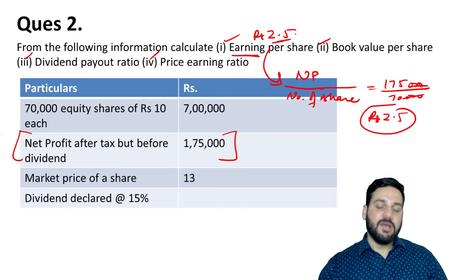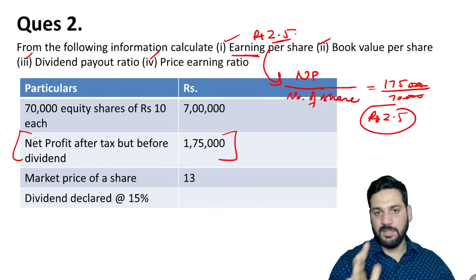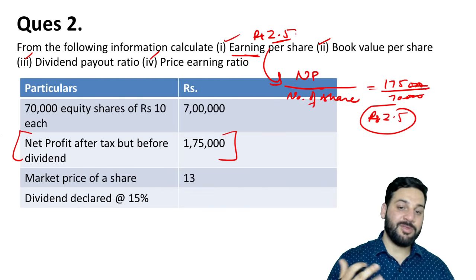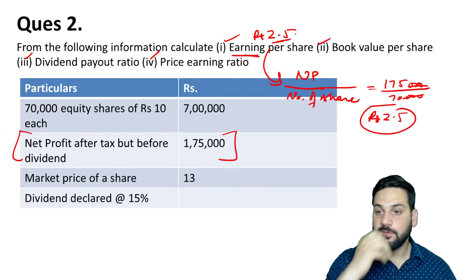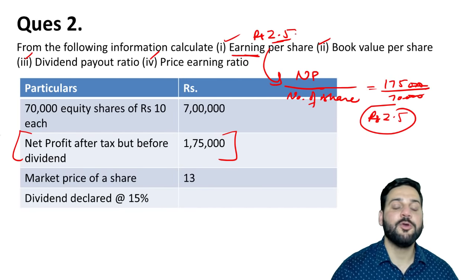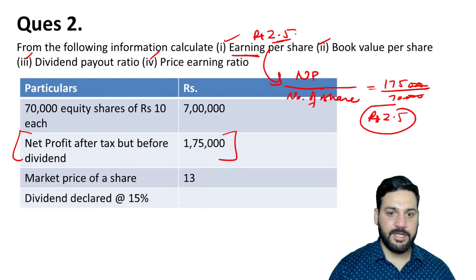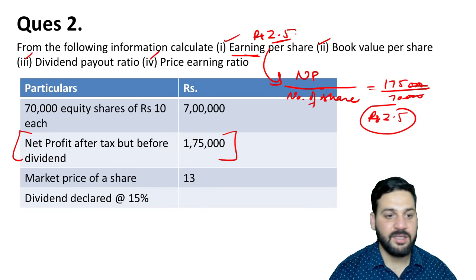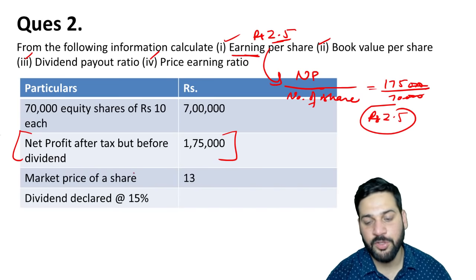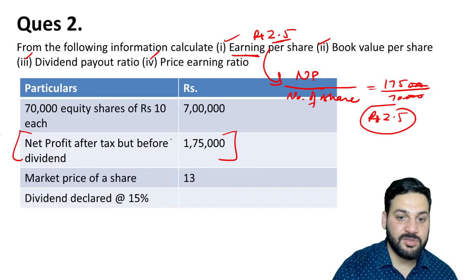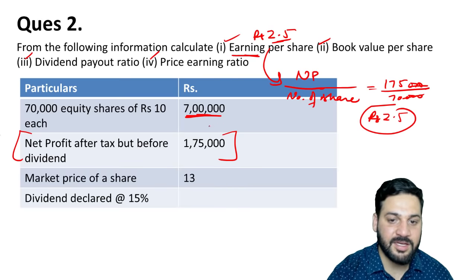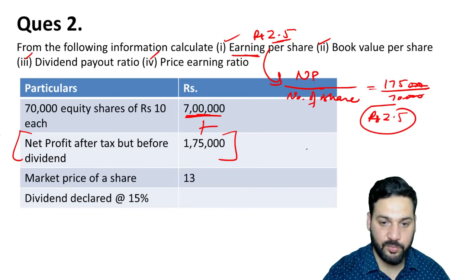Really easy. ऑप्शंस भी मैं डाल सकता था, लेकिन I think that's how you can access 4 questions. तो the book value of share. What is book value? The value of the company in the books, right? तो कंपनी के पास already how much money the company already has. So 7 lakh rupees is already there, plus the company earned 1,75,000 rupees, right?